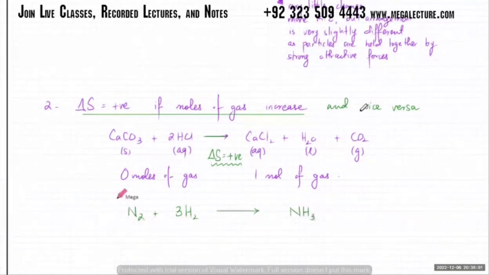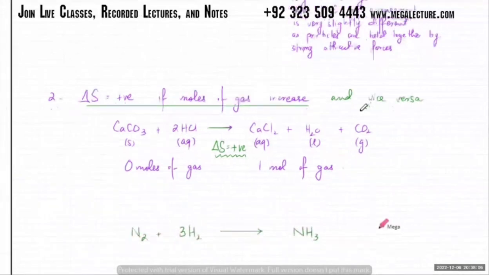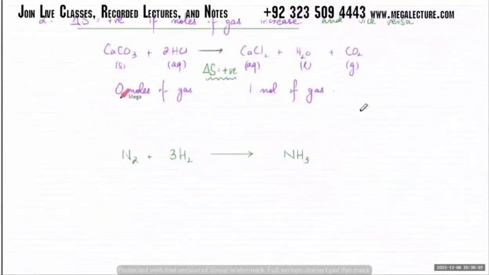In this case, what's happening is my moles of gas are decreasing. So all of these were gases, and I had 4 moles of gas.